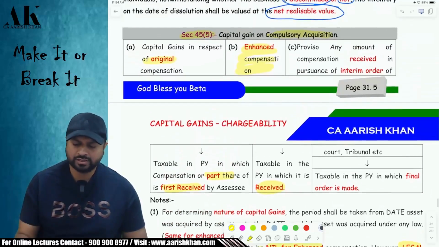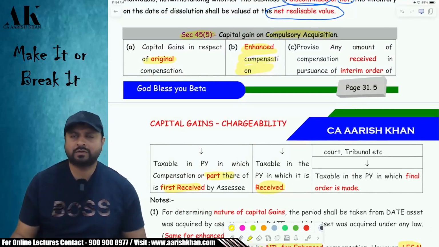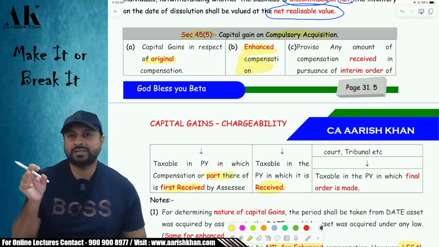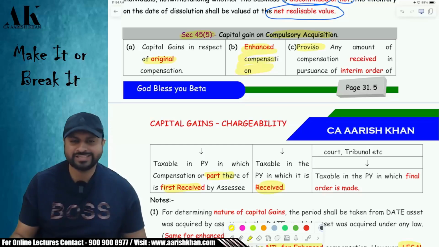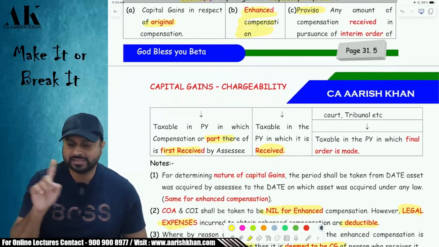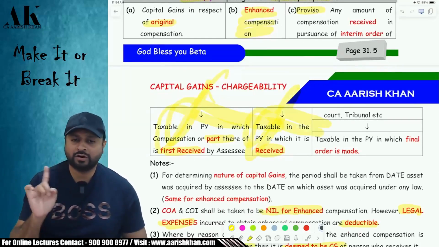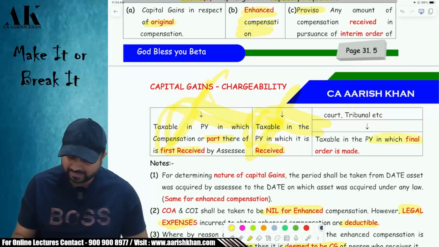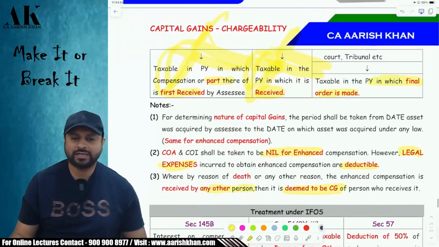Last but not least, sometimes the court gives an interim order and tells the government to pay some amount to the assessee. So if the assessee receives something through an interim order, is it taxable on the date of receipt? The answer is no. There is a proviso which says that an amount received under an interim order will not be taxable on receipt basis. It will be taxable in the previous year in which the final order is passed. Whenever the final order is passed, in that year it will be taxable.